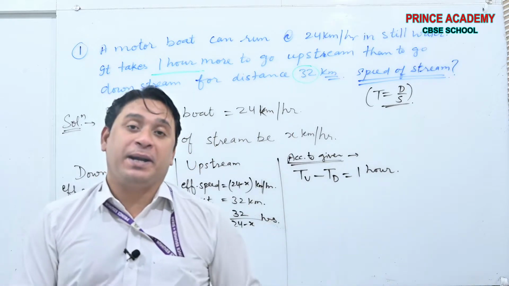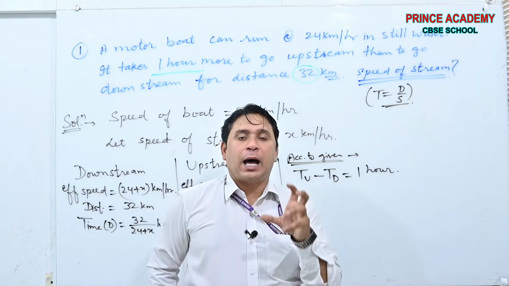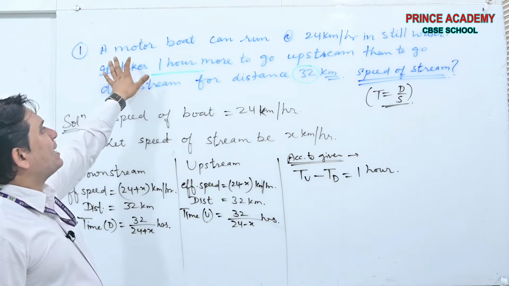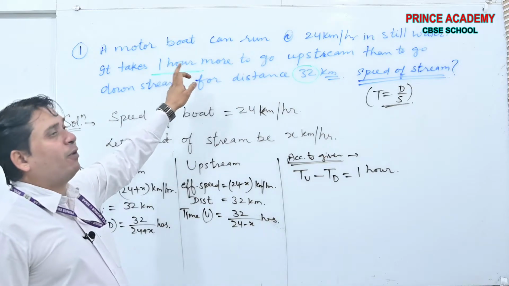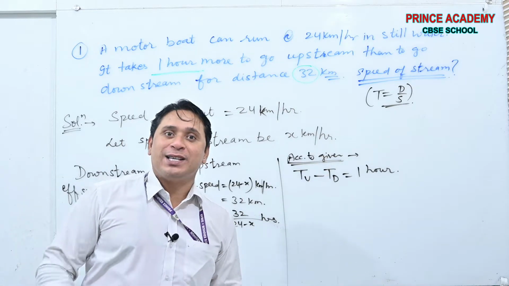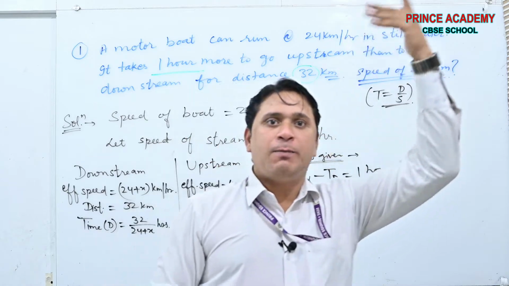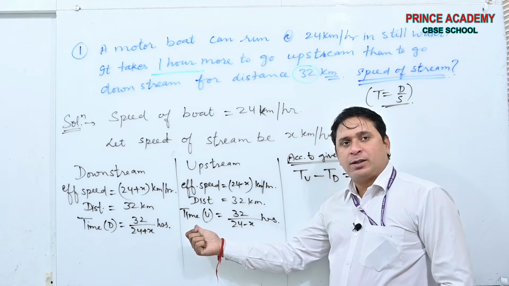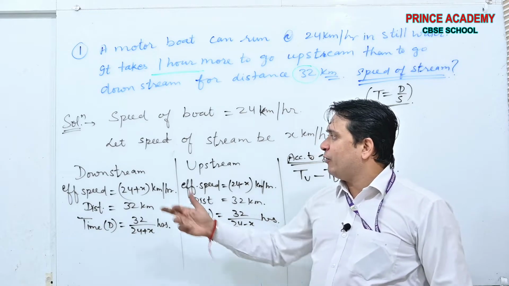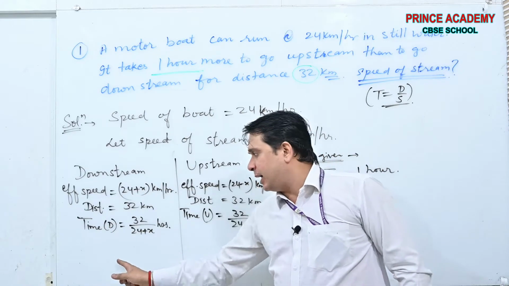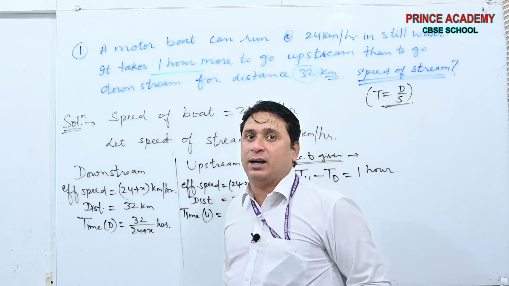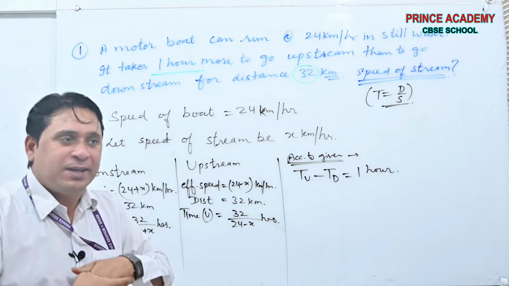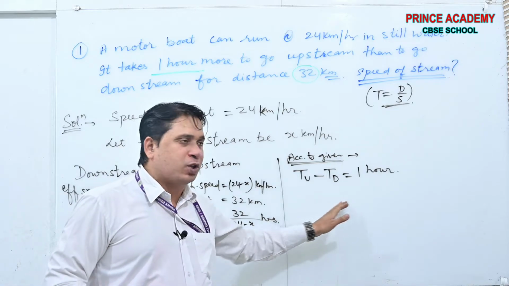What does it mean beta? If the boat was going upstream, it was taking 1 hour more. It's obvious when speed is less, time will be increased. In case of upstream, the time is this one. In case of downstream, the time is this one, and their difference is 1 hour. Okay beta, got it? Now it is clear, the time distance related questions.